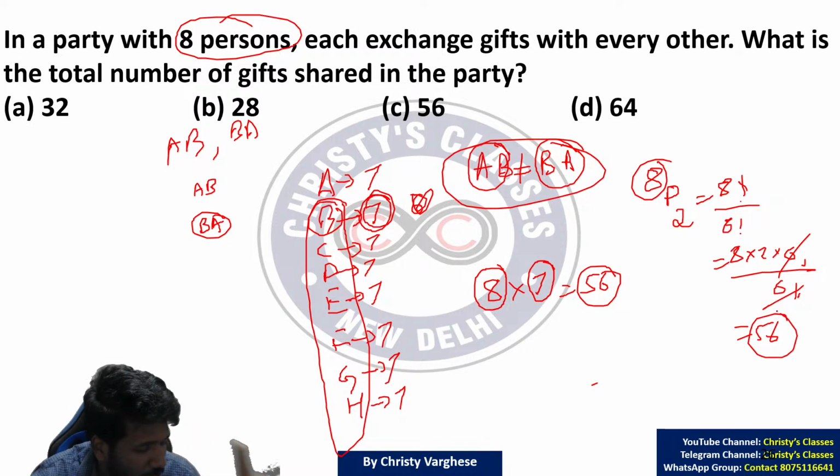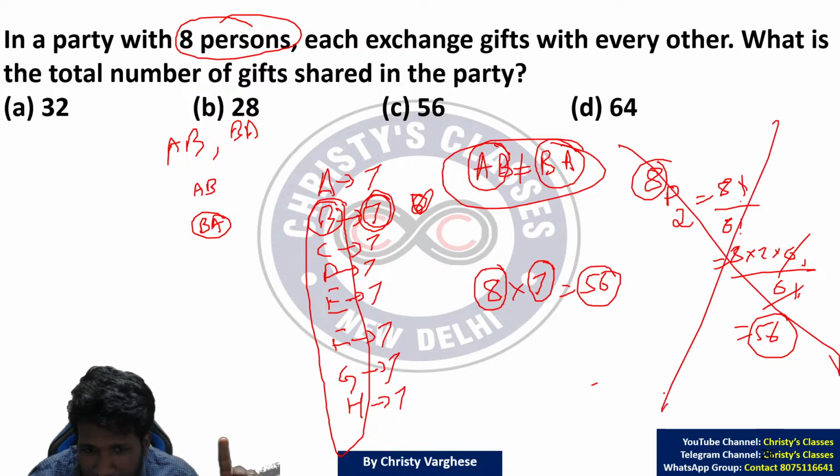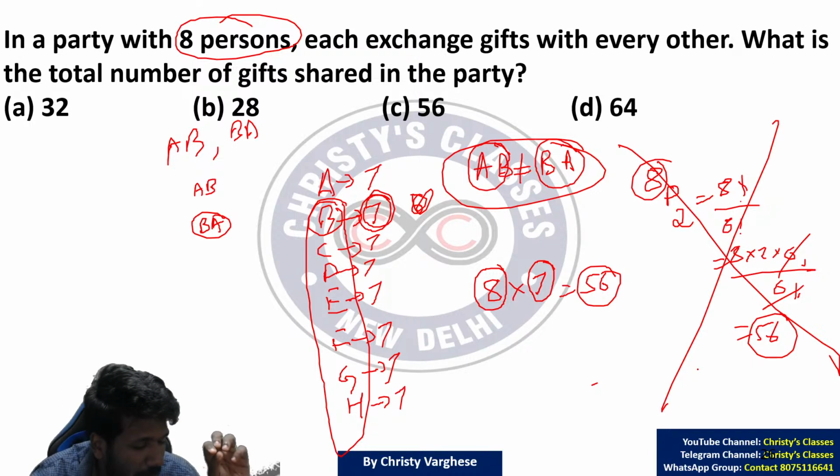But let me tell you one thing. Listen very carefully. This is not needed at all. Forget it. Some of you, non-math background students or those who are not very confident in math, may be thinking that it is already complicated. Combination formula itself is taking time to learn by heart. Then permutation will be more confusing. Then don't learn this.